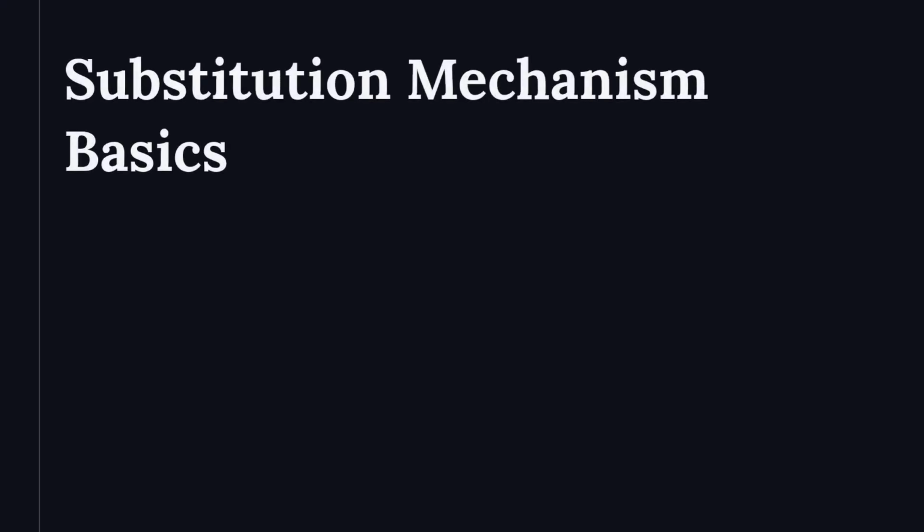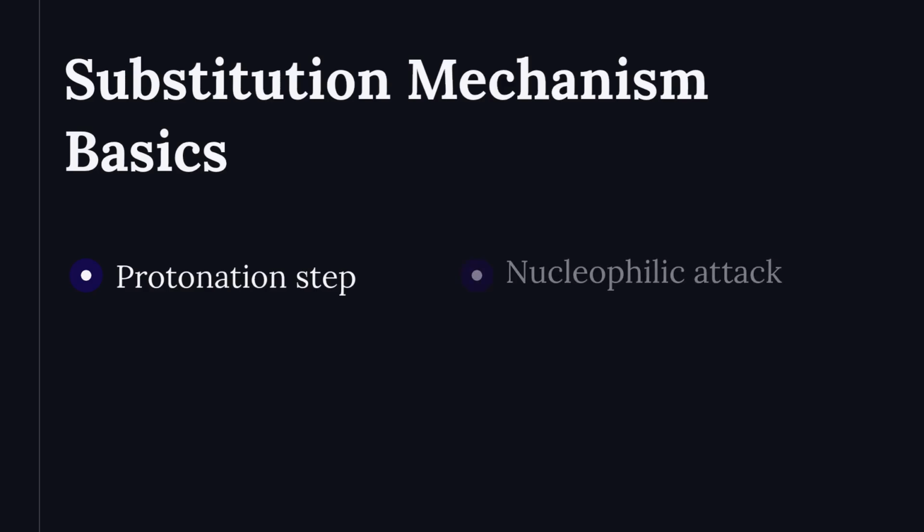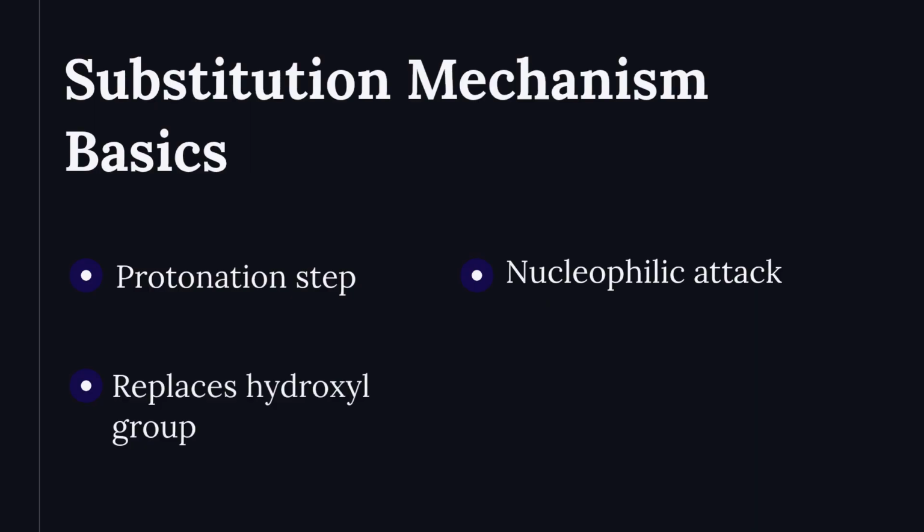Substitution involves protonation and nucleophilic attack. Protonation improves the leaving group's quality. The nucleophile then replaces the hydroxyl group. Curly arrows depict electron movement. This mechanism is fundamental in organic synthesis.